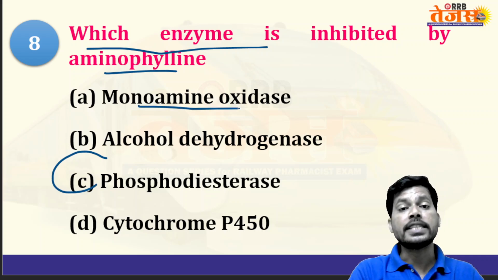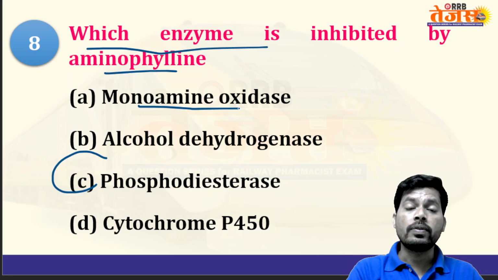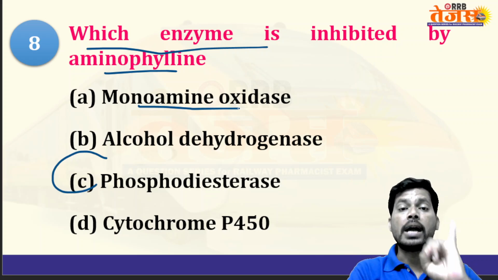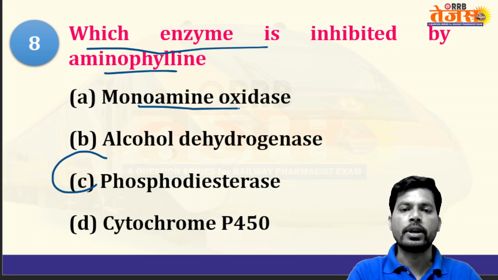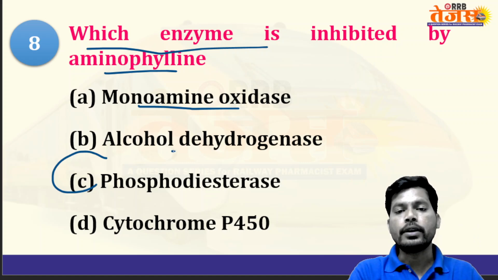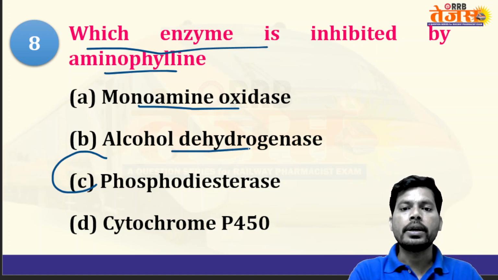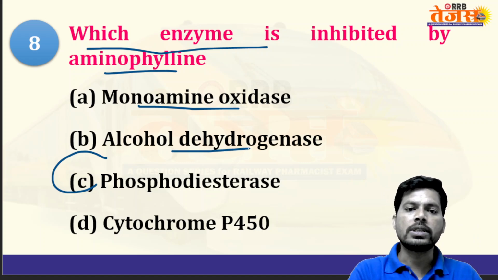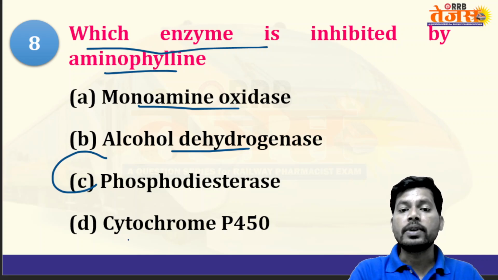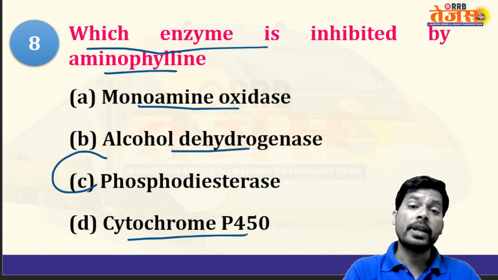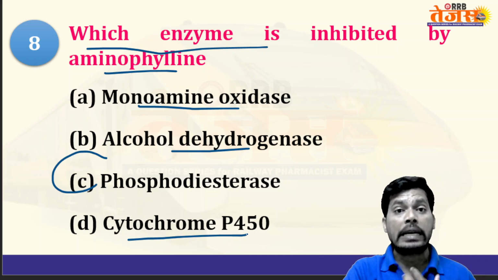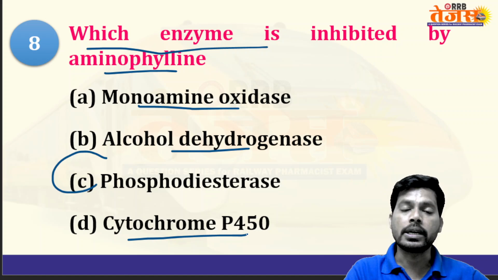Monoamine oxidase enzyme is involved in the metabolism of catecholamines and monoamines like adrenaline, noradrenaline, dopamine, and serotonin. Alcohol dehydrogenase enzyme is involved in ethanol metabolism. And CYP450 enzymes are a large number of enzymes in the liver. They are involved in drug metabolism, drug biotransformation, and drug inactivation.